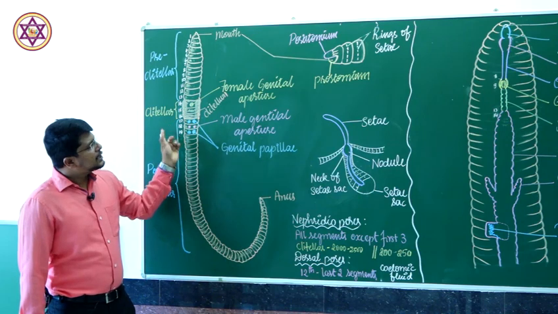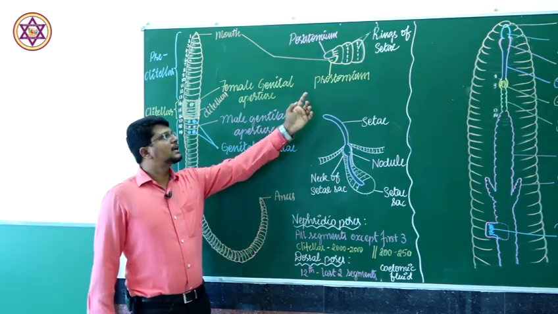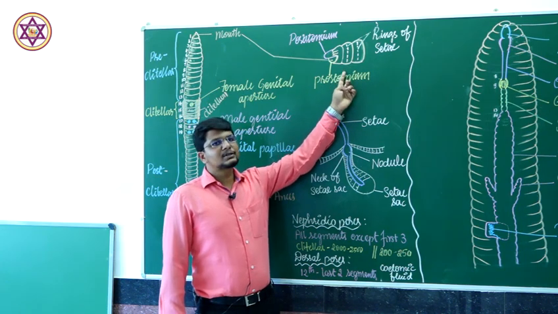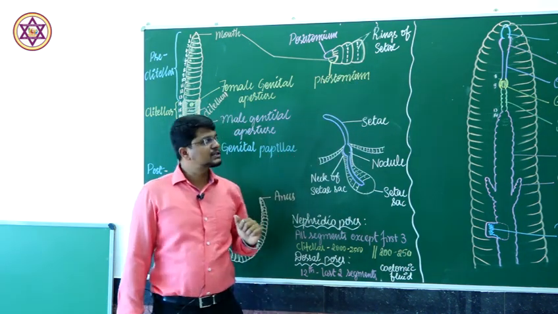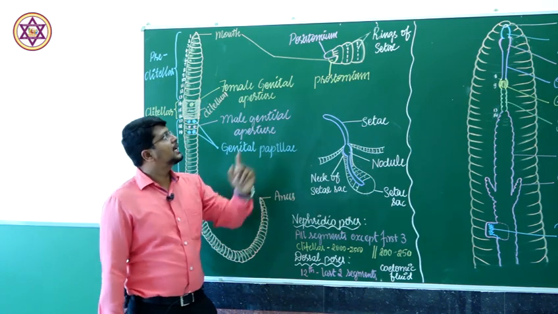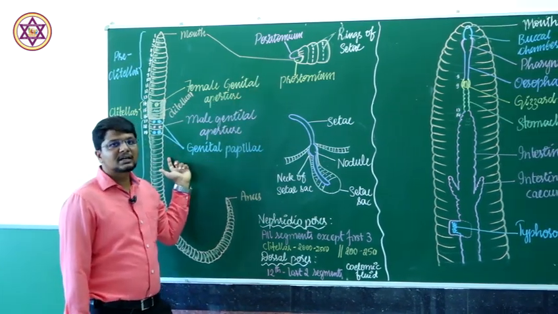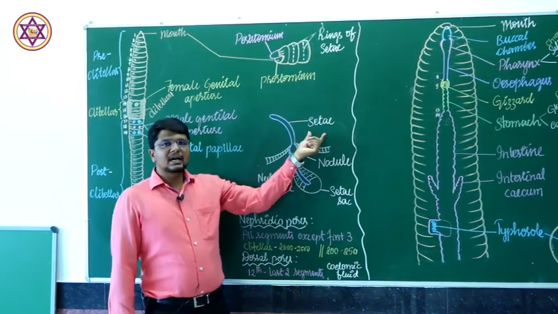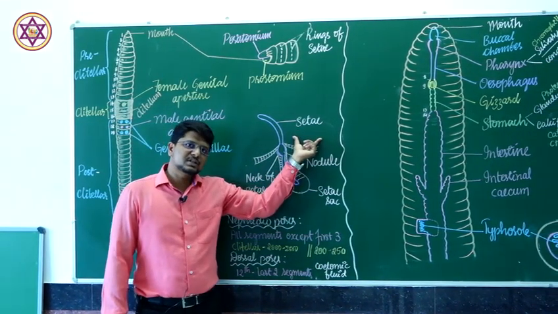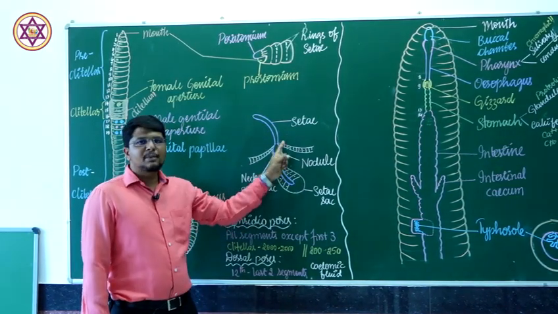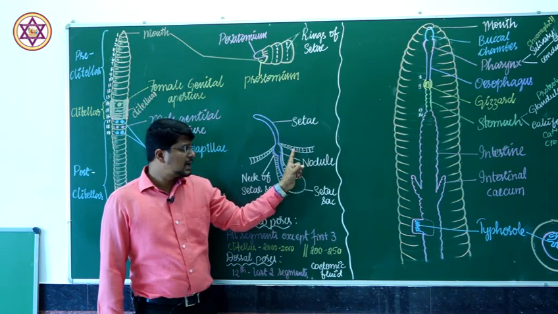And in each of the segments, there are rings of setae present. These rings of setae are the locomotory structures, which are absent in the peristomium and in the clitellar region. These setae are chitinous in form and get embedded in the epidermal layer of the animal.